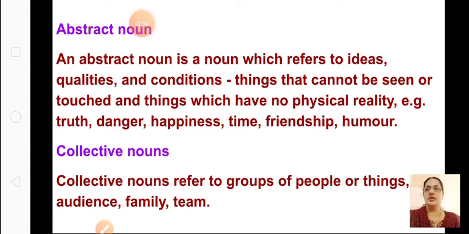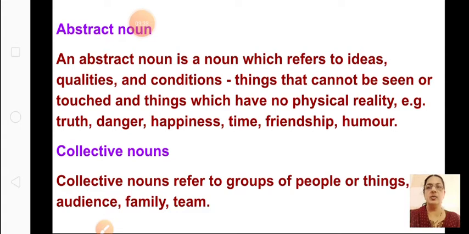Okay, what is abstract noun? An abstract noun is a noun which refers to ideas, qualities and conditions, things that cannot be seen or touched, and things which have no physical reality. Example, you cannot feel and touch this noun. Can you touch truth, danger, happiness? Can you see that? You cannot touch it or see it. Time, can you feel time? Can you see the time or can you touch the time? So friendship, humor, you cannot feel or touch this quality. This is called as abstract noun.